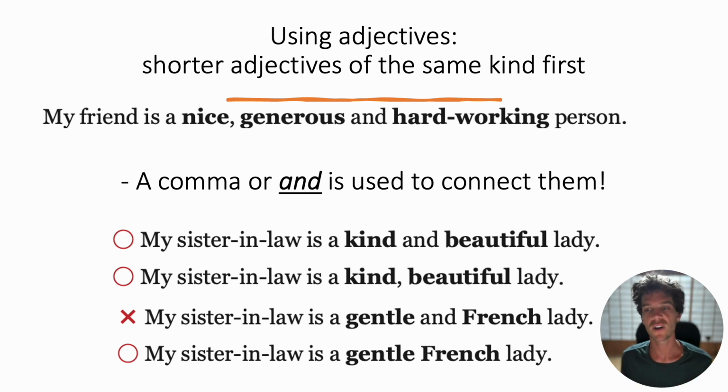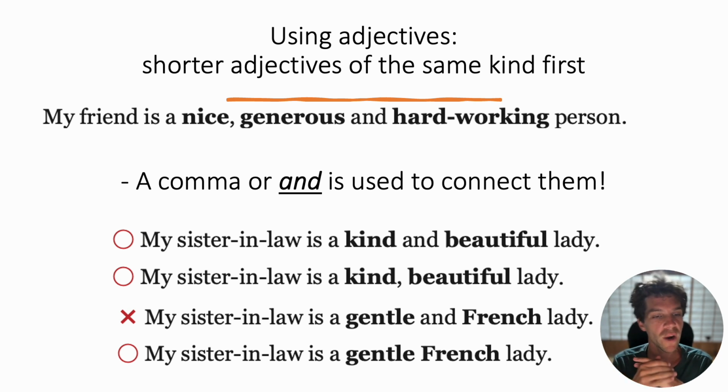Notice all of these are subjective adjectives. They describe your opinion, what you think of the person. So they're all connected with commas or the conjunction "and." Notice these are three of them. So you use a comma first and then "and" for the last adjective in the list.